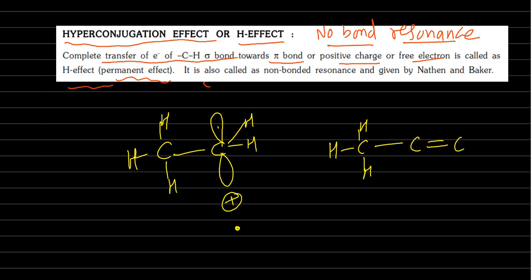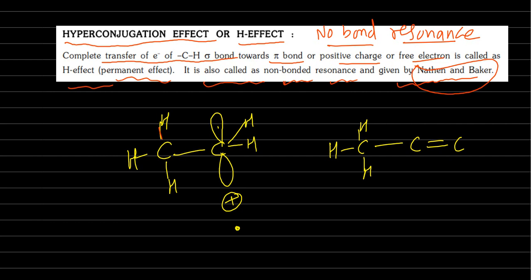It is also called non-bonded resonance and given by Nathan and Baker. It is also known as the Nathan and Baker effect. Now, how is it forming?